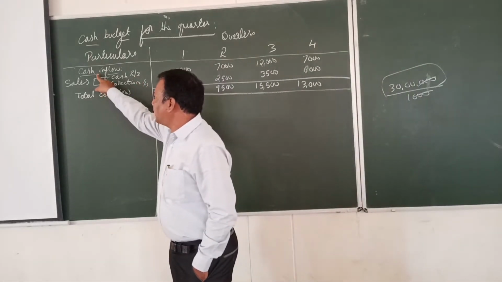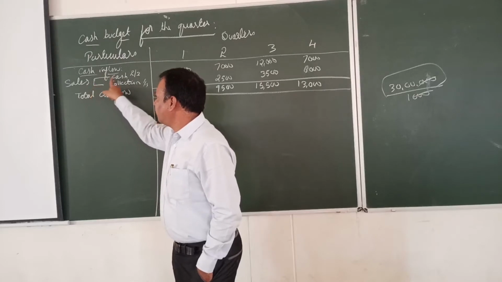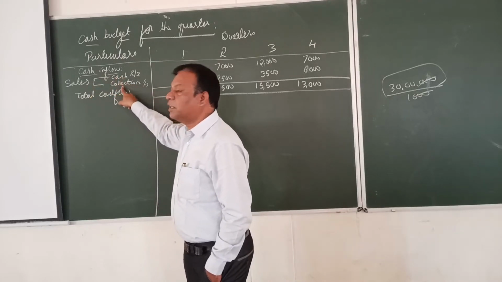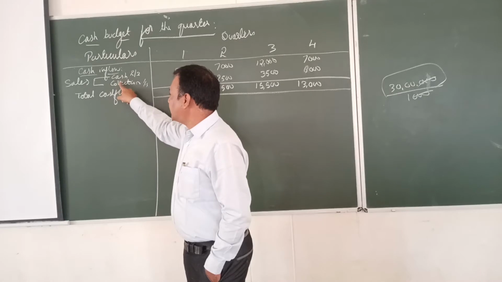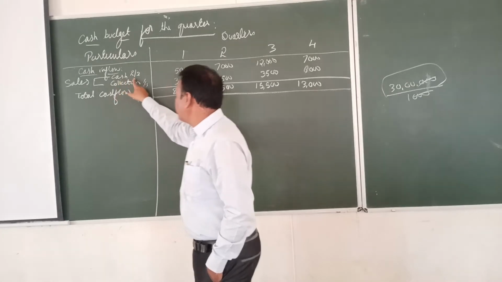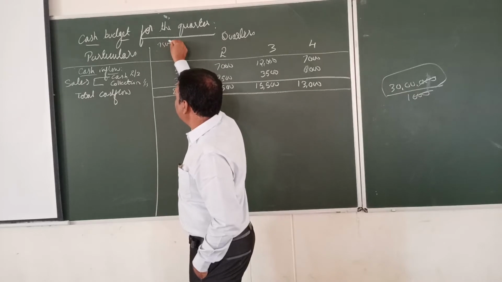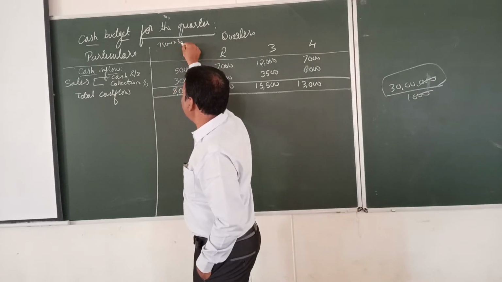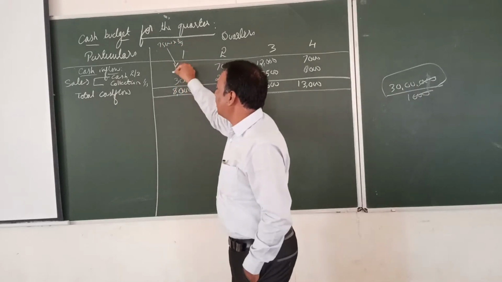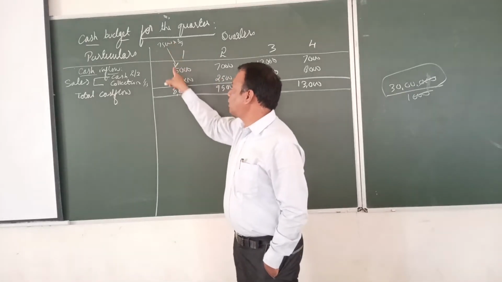First we take the cash inflow. In sales we have two kinds: cash sales and credit sales. So we take cash sales as well as collections. Cash sales is 2/3. Total sales is 7,500, so 2/3 of 7,500 comes to 5,000.